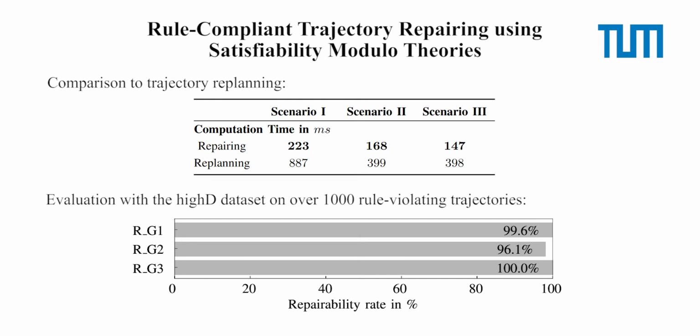Furthermore, we compare our approach to trajectory replanning using a sampling-based planner with the same traffic rule monitor used in our approach. The result shows that replanning the entire trajectory is more computationally expensive than trajectory repair. We also evaluate our approach with a highD dataset on over 1,000 rule-violating trajectories. The result shows over 95% of trajectories can be repaired to comply with traffic rules using our framework.